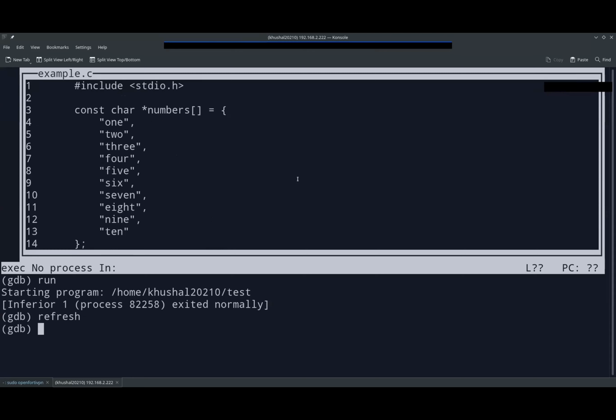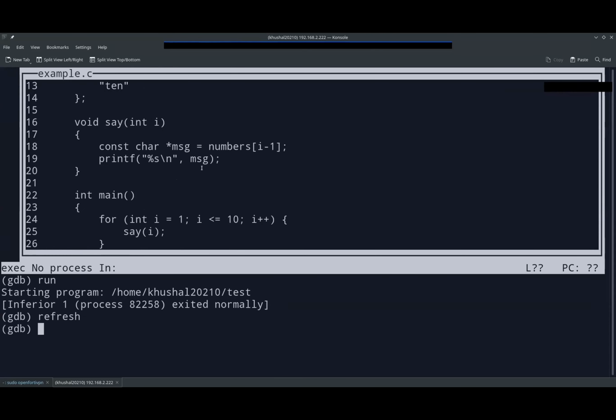So what is a breakpoint? When we want to run a program and halt it at some particular line or particular function, we can tell GDB to start the execution and hold the program at this line or this function. This is how we set the breakpoint. The simplest way is to use b space the function name. We can just write main. It will set up the breakpoint at line number 24.